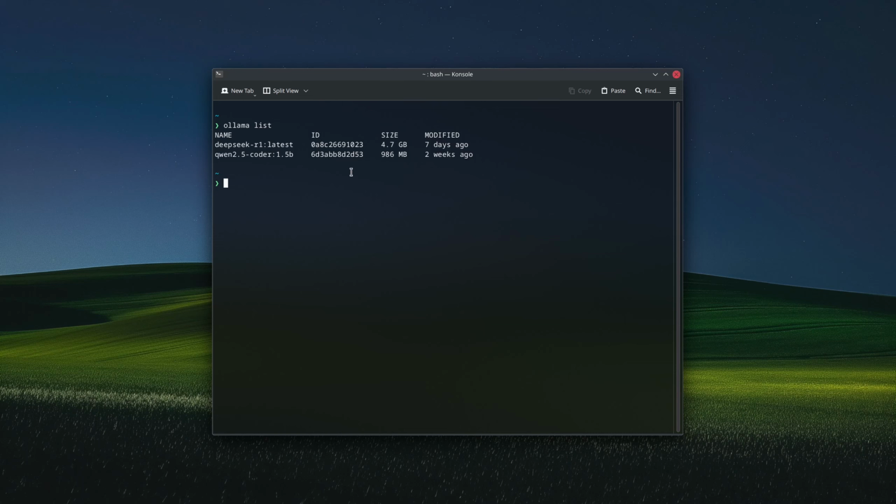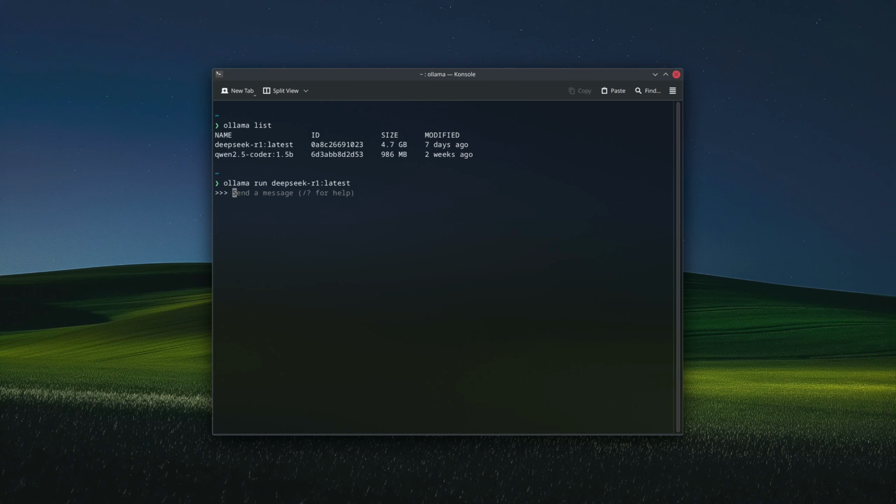As a rule of thumb, if you want to install any LLM locally on your machine, go with the lowest number of parameters first. And then once you decide that you want something better and your computer might handle it, you can go ahead and then install it. So let's try running it on our machine here. So Ollama run Deepseek R1, and there you go. Right now it's running.